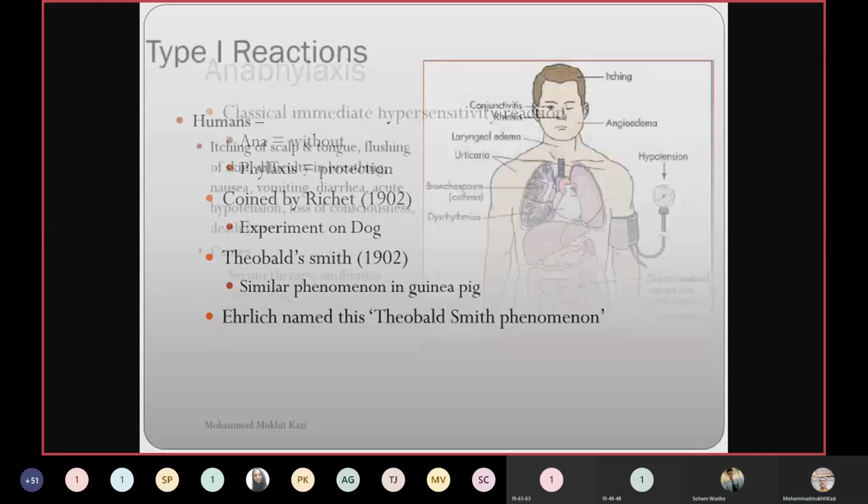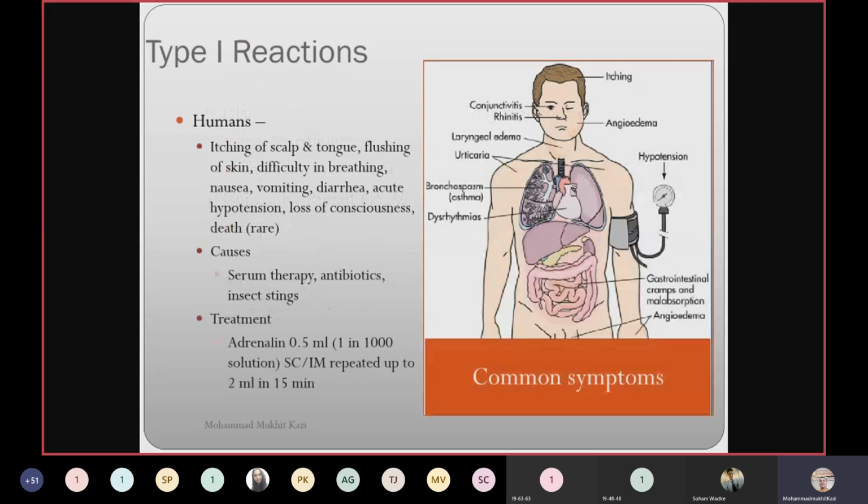Okay. So if you look at the signs and symptoms of the type 1 hypersensitive reaction in humans: itching of scalp and tongue, flushing of skin, suddenly it becomes red, difficulty in breathing, this is most common, nausea, vomiting, diarrhea, acute hypotension, loss of consciousness, and death is rare. Of course, death is rare, but it can occur.